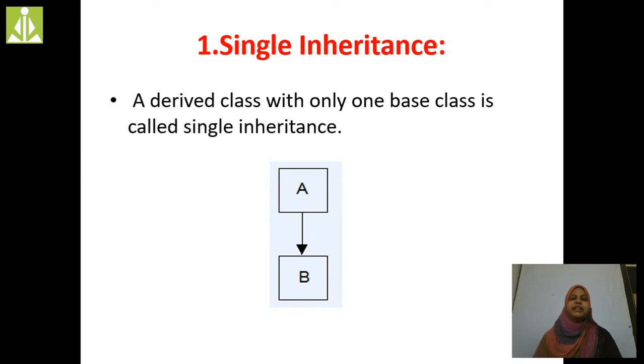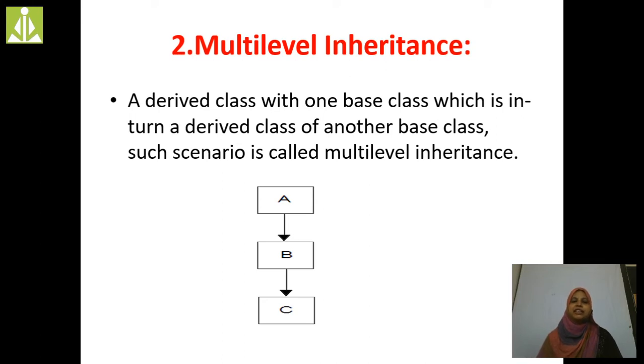In single inheritance, we have only one base class and one derived class. The derived class inherits all the properties of its base class. In this session, I am going to discuss multi-level inheritance.